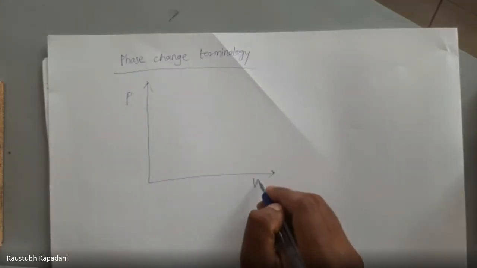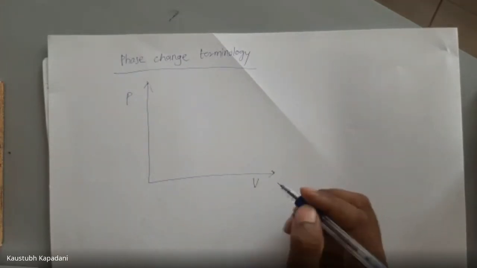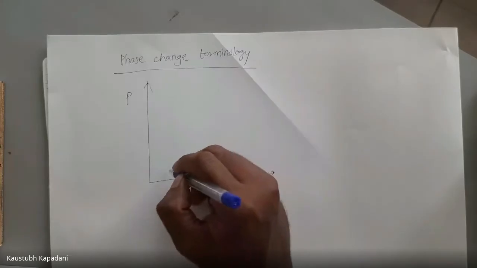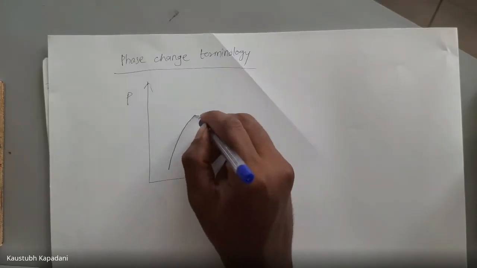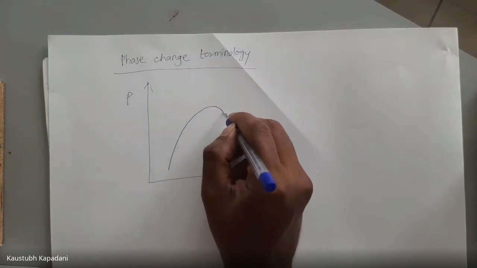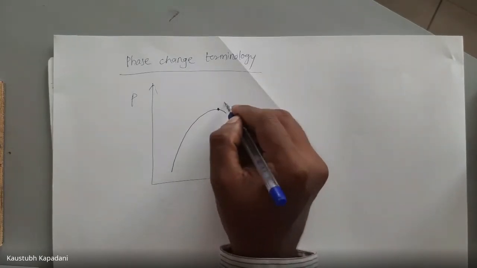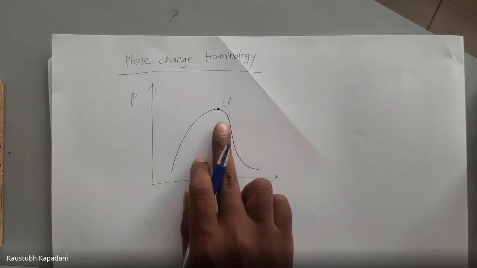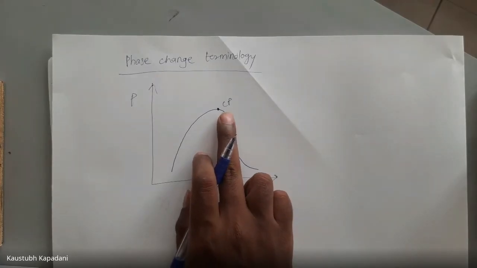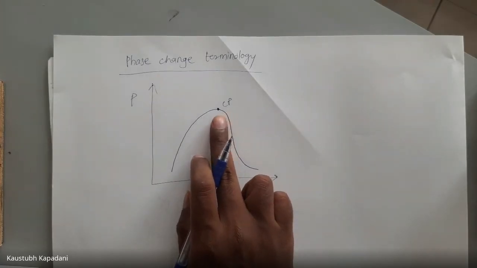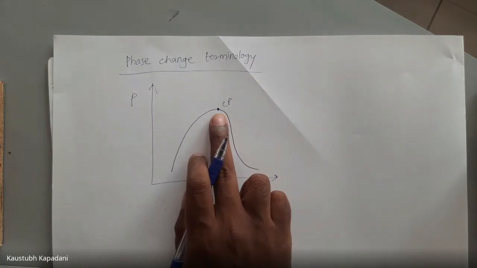Let's draw one PV diagram now. On this PV diagram, I am going to draw a saturated liquid line and a saturated vapor line. And this is CP, which is the critical point. What is the critical point? A point at which the latent heat is zero. To change the phase, what heat is required? That is zero at this point.